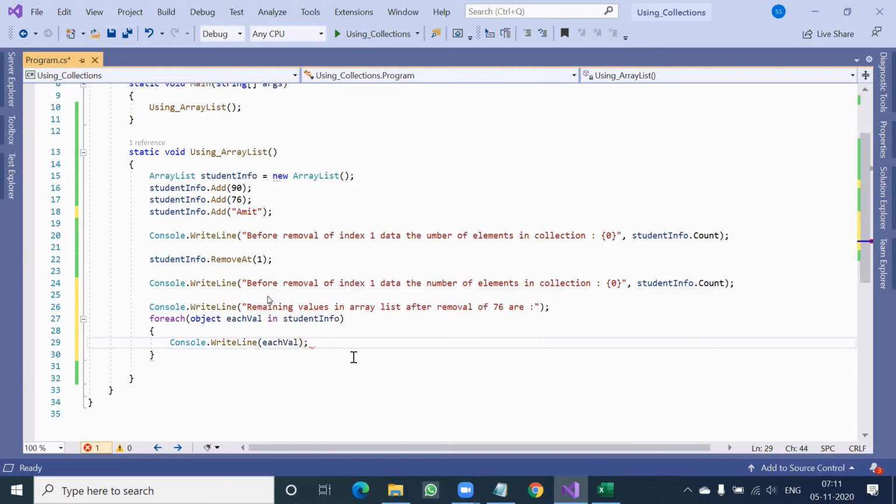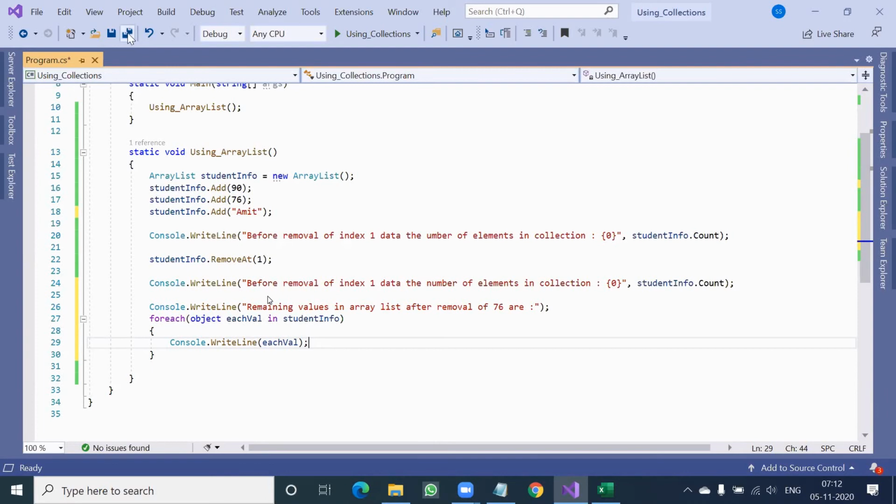Make sense? So this is going to display 90 and Amit consecutively, one after another, without any gap, even though I removed that 76. That is the beauty of this collection compared to array.